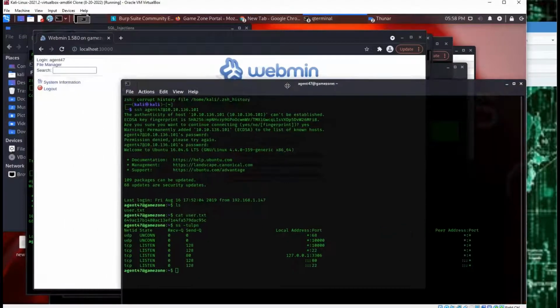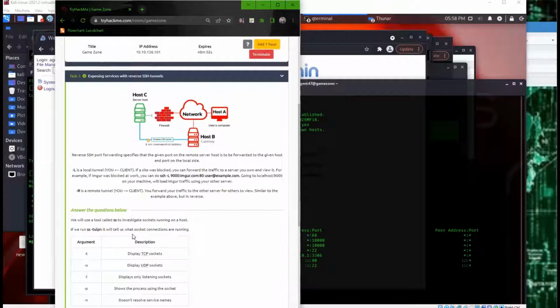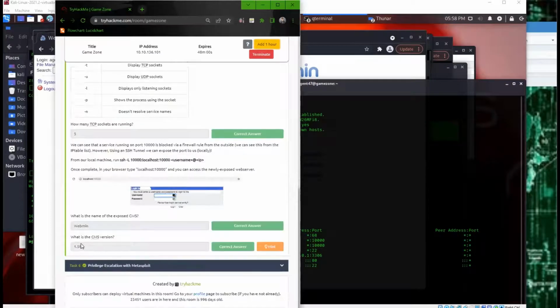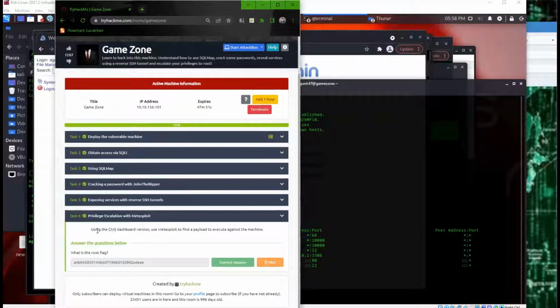And the second question is, what is the name of the exposed CMS? It's Webmin, right? And what is the version? 1.580. Okay, cool.